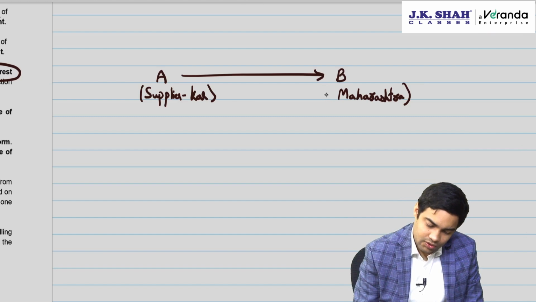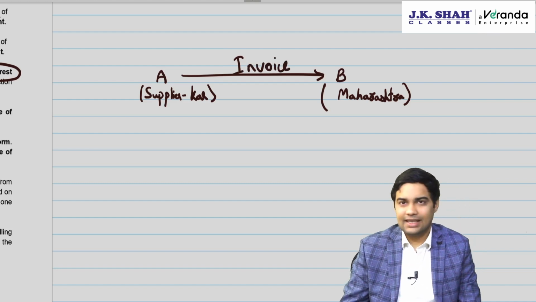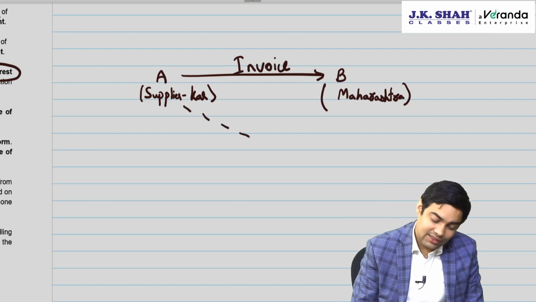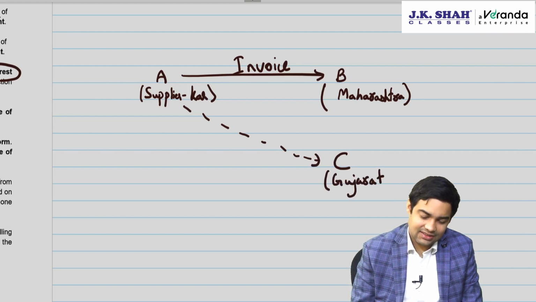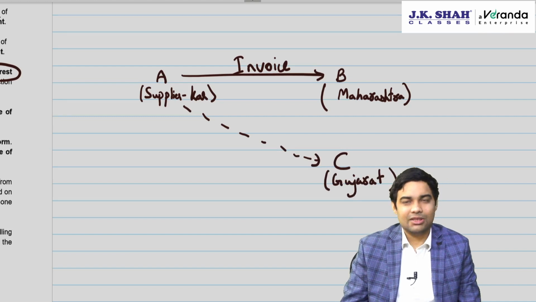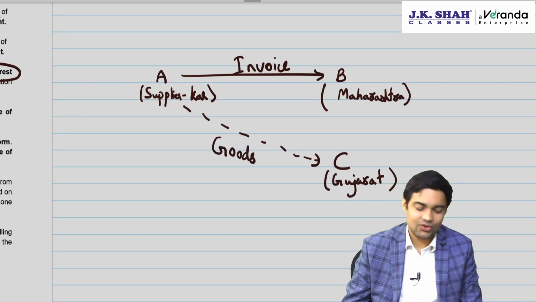Here the order was placed, invoice was done in B's name. A being the supplier, A raised the invoice in B's name. And the goods were to be supplied to C, who was in Gujarat. Now the question is, what would be the place of supply if the goods are delivered to Gujarat?